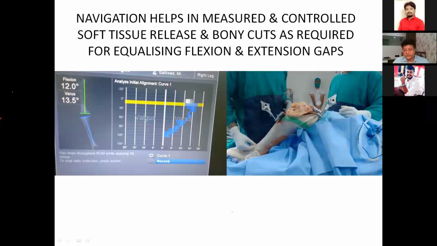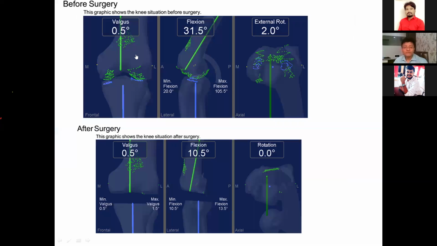Navigation is a very important tool. I'm lucky I have this navigation machine. Navigation gives you very good precision, a very good idea about balancing the knee. It shows before surgery, in this particular patient, a 0.5-degree valgus deformity, flexion of 31.5 degrees, external rotation 2 degrees. After surgery, because of this precision, we can see how much deformity is present, and during surgery, my computer prompts me to take the proper cut of the bone so that I can manage this kind of deformity.